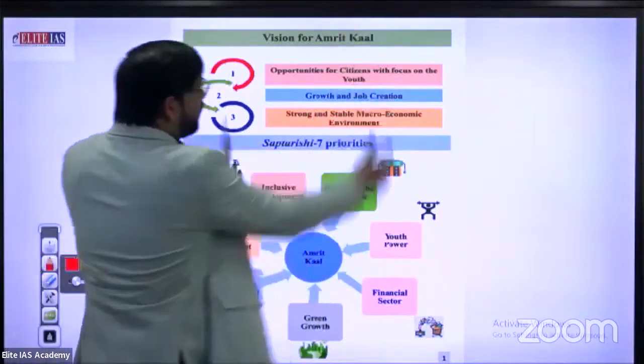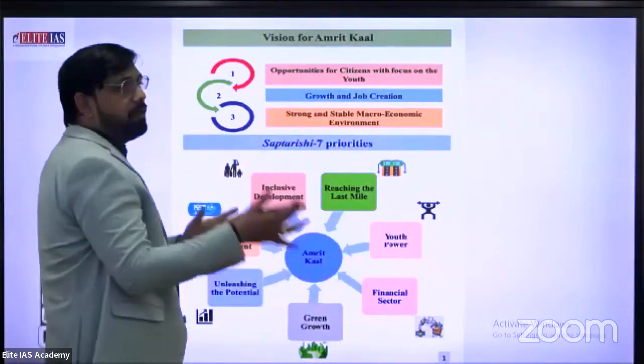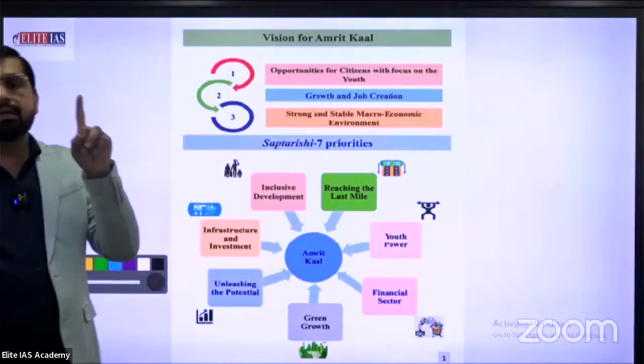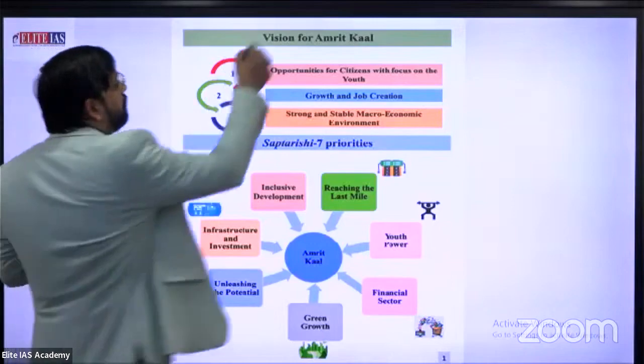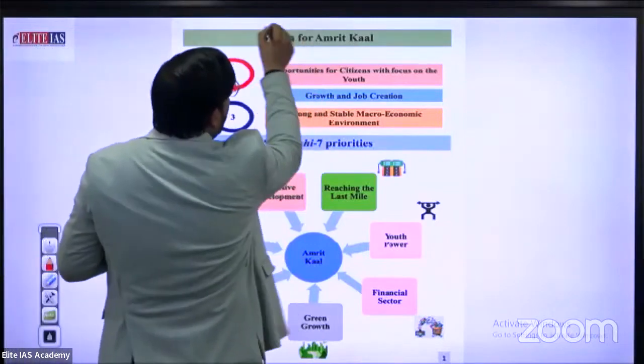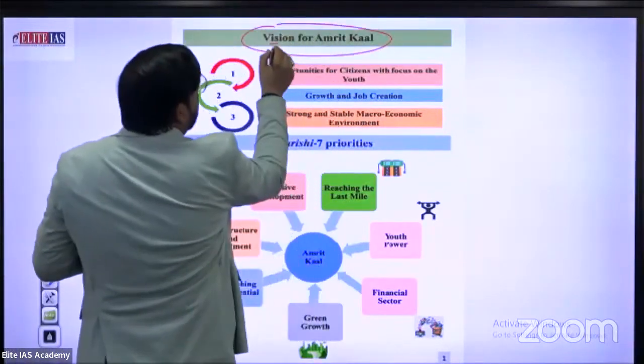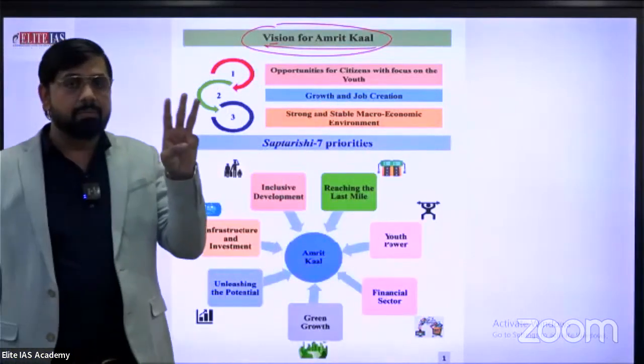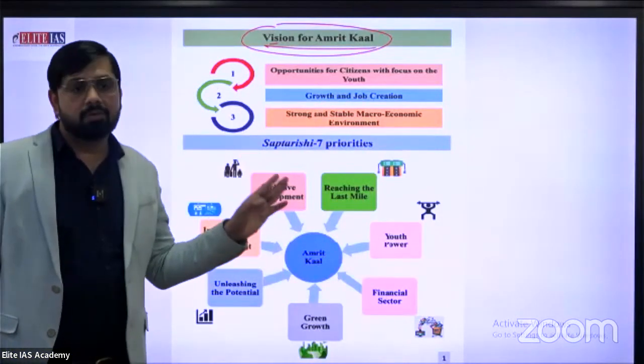First of all, according to the budget of the Indian government, which was presented by Nirmala Sitharaman on 1st of Feb 2023, what is the vision of the budget? Vision especially for Amrit Kal. There are 3 main visions. The PDF will also be provided by management, so don't worry.